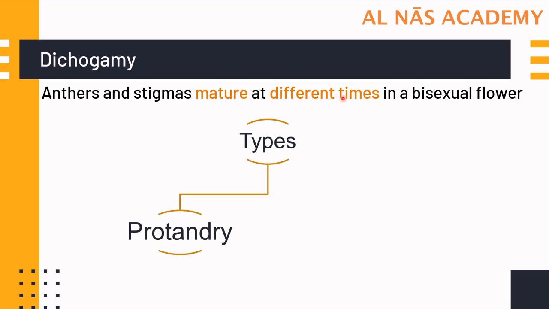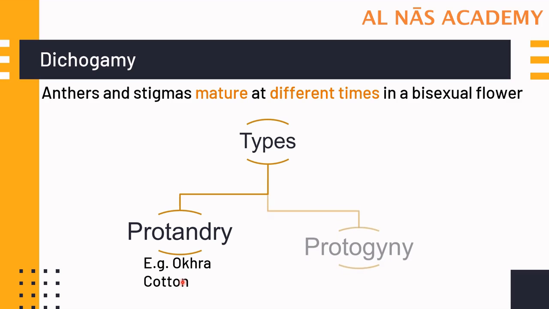The pollen grains will be formed first. So when pollen falls on the stigma of the same flower, the egg is not formed as yet, and hence self-pollination will not take place. Examples are sunflower, cotton and okra. These are examples of protandry.